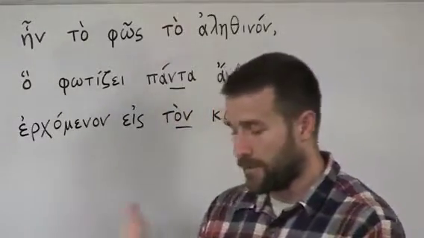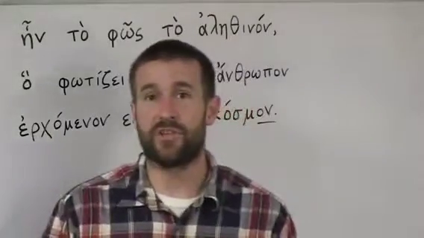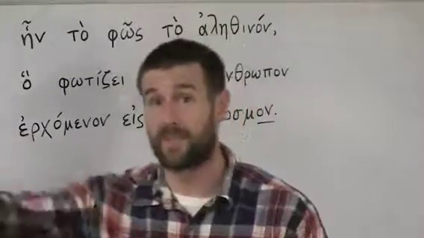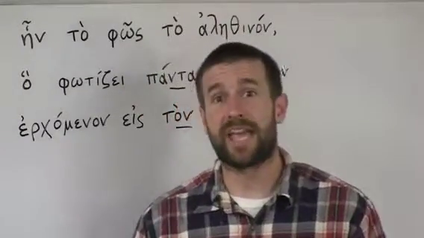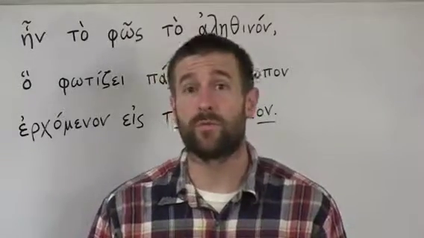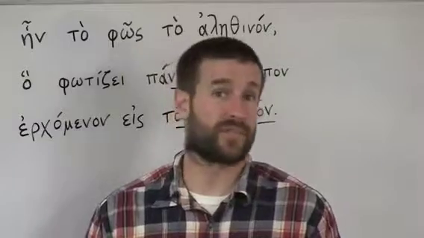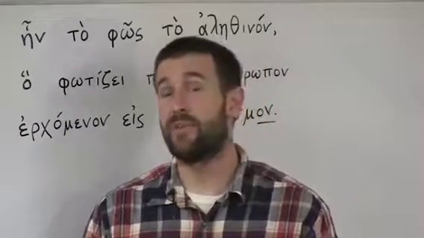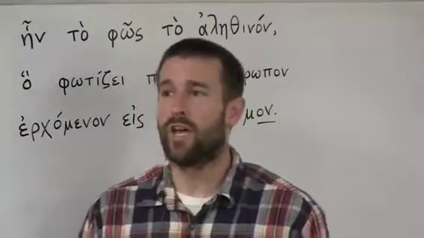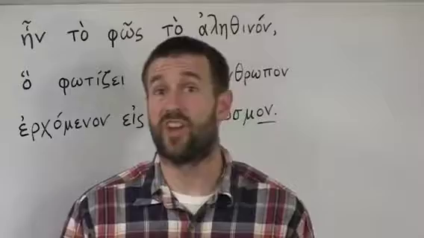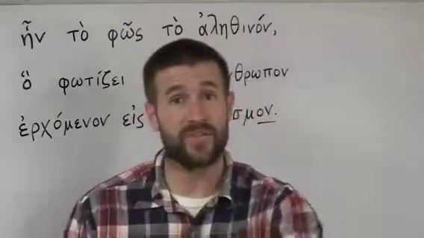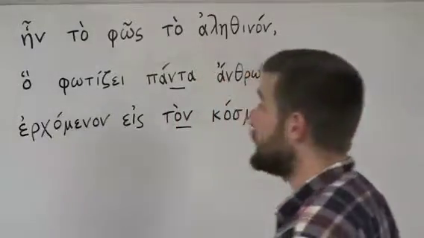Well, if you remember, the accusative case is usually used for what we would have in English as the direct object, the one who's directly receiving the action of the verb. The dative case is akin to the indirect object in English. It answers the question to whom or for whom. And then the nominative case, you remember, was the subject case. And then the accusative, we already talked about accusative, which one am I missing? Genitive is the possessive, or corresponds with the English preposition of or from, okay? But if you remember, prepositions can take any of the three: accusative, dative, or genitive. So how do you know which one to use?